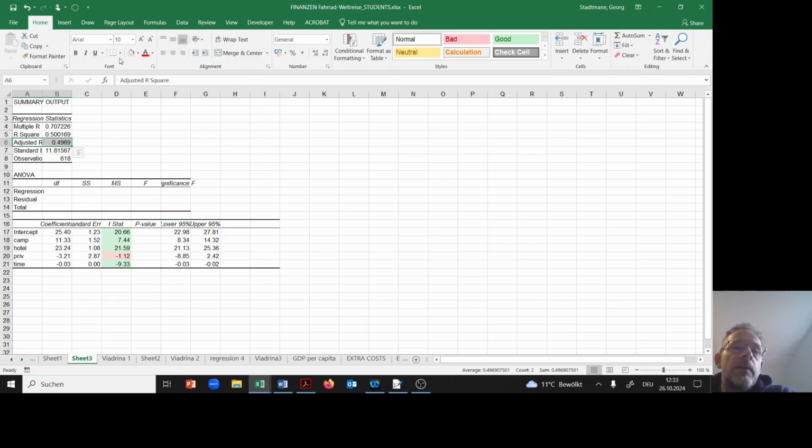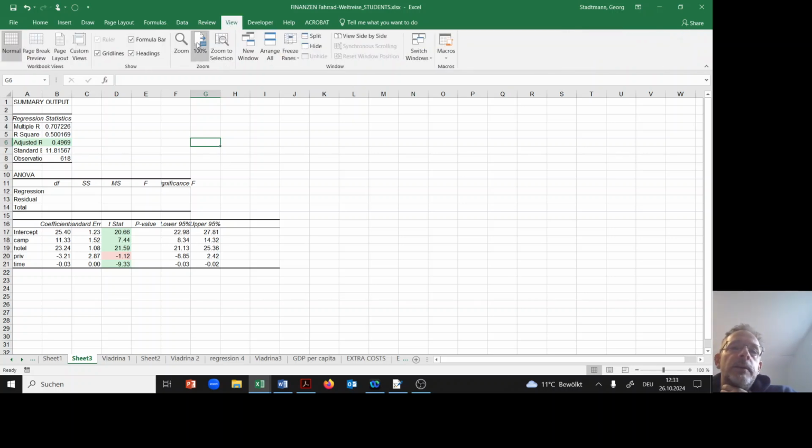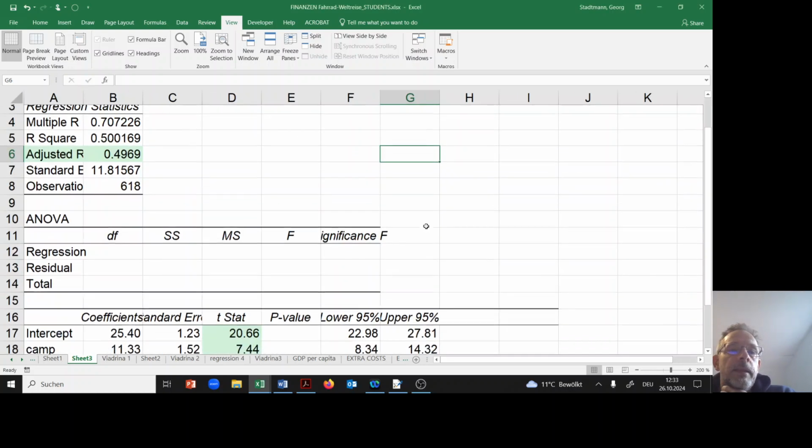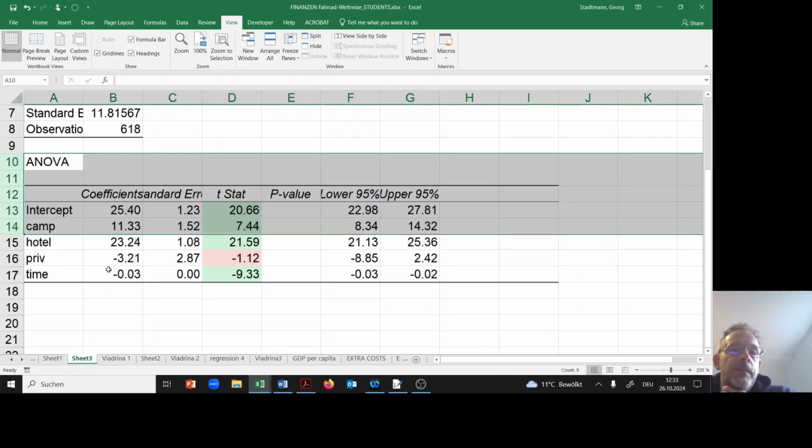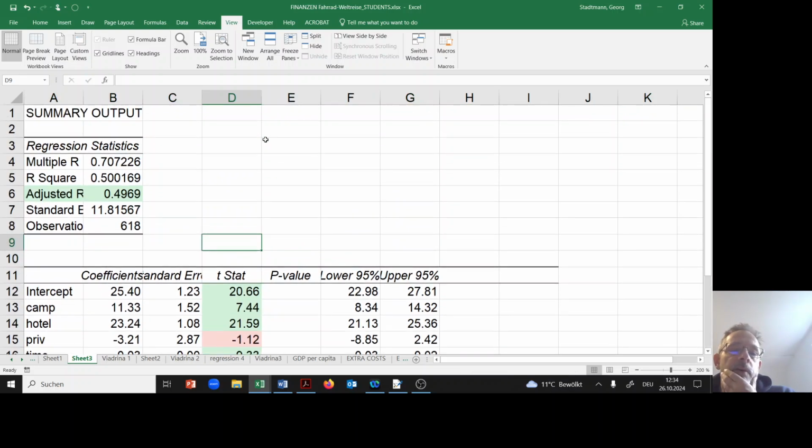I'm marking the adjusted R squared here. This is important. And now we can interpret the regression output. Let me delete this kind of stuff. So that's our regression output.